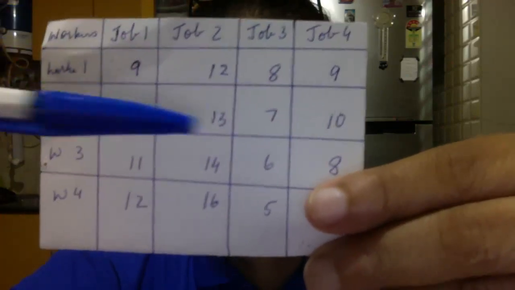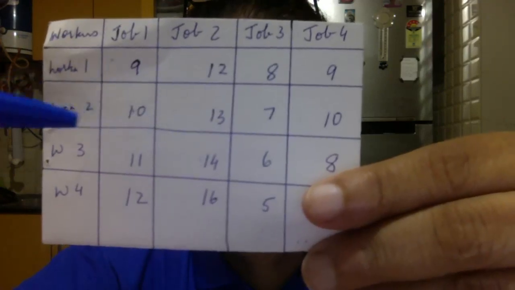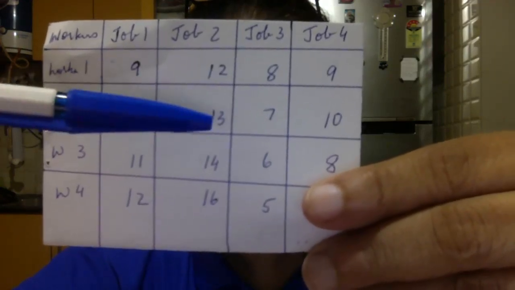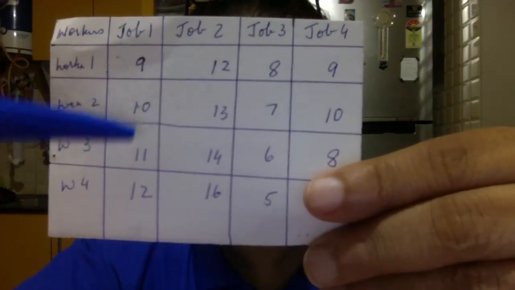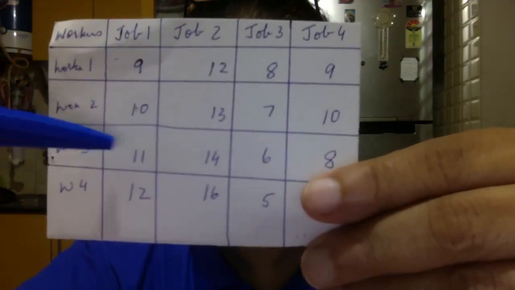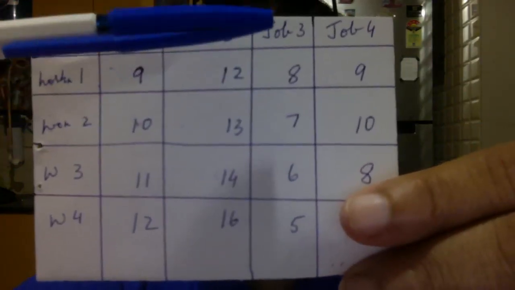Now suppose I manage to get, instead of 13, a 0, then I can say worker 2, job 2. Suppose I get a 0 here, I can say this is job 1 and it can be given to worker 3.